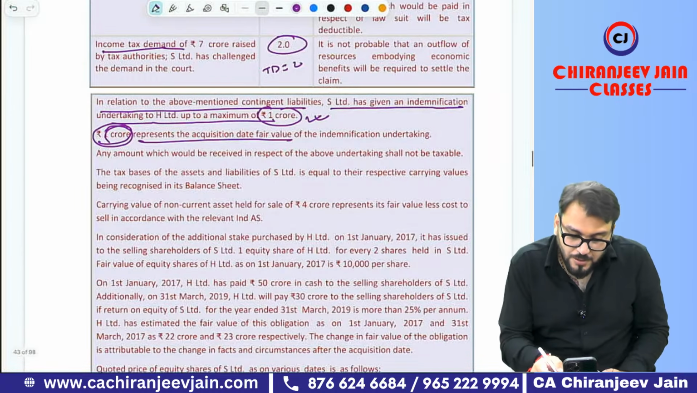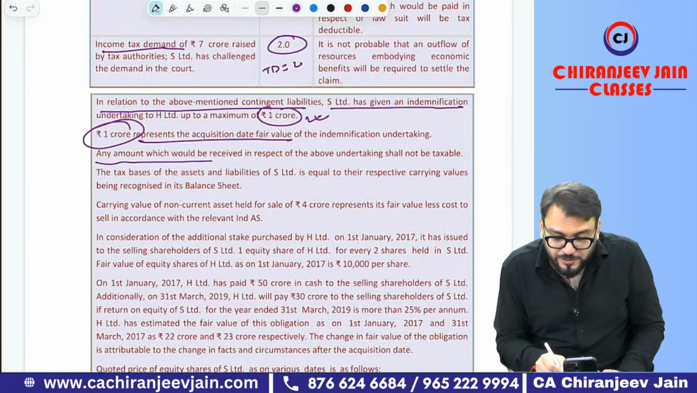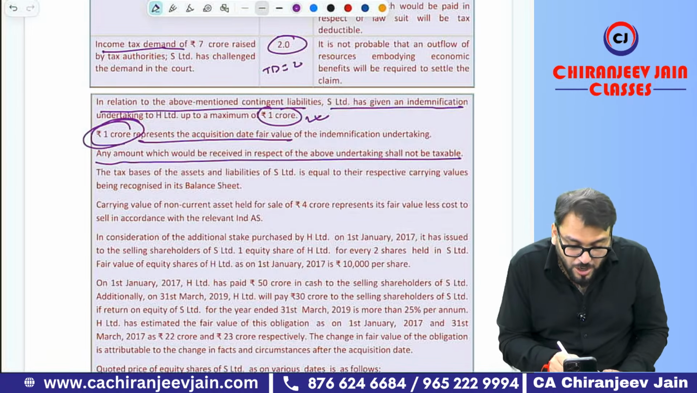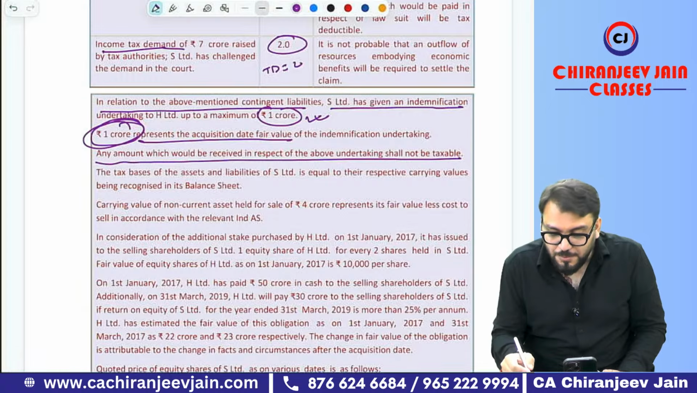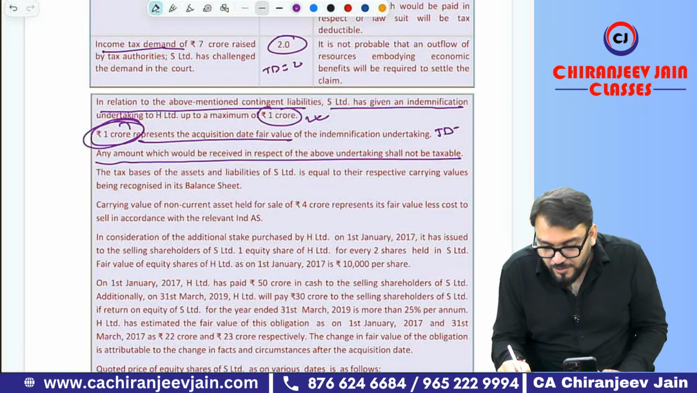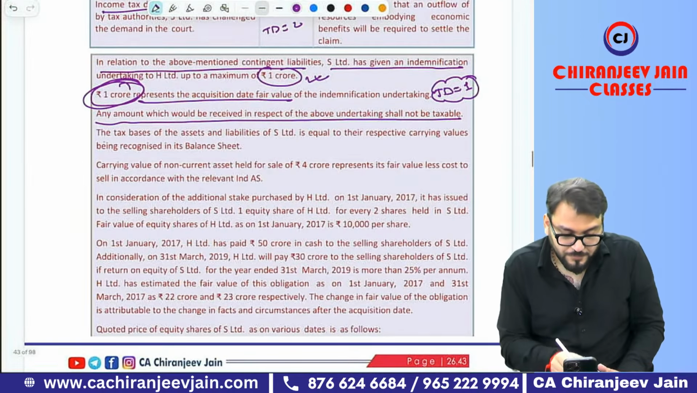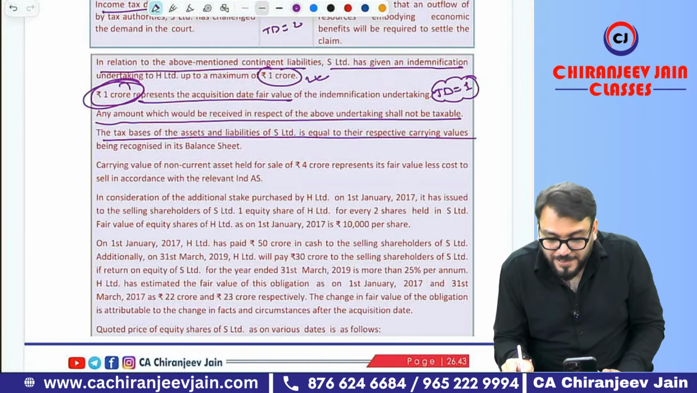Yes, sir. Okay, have you understood this point? Any amount which you receive in respect of the above undertaking shall not be taxable. You can see if it is not taxable, it is also an item of permanent difference. If it is an item of permanent difference, the tax base will be equal to the initial carrying amount, that is 1 crore. Okay.